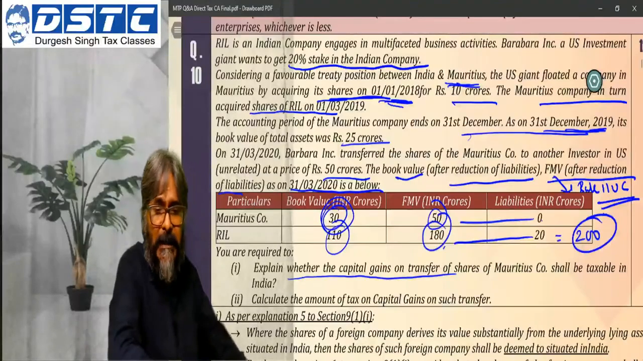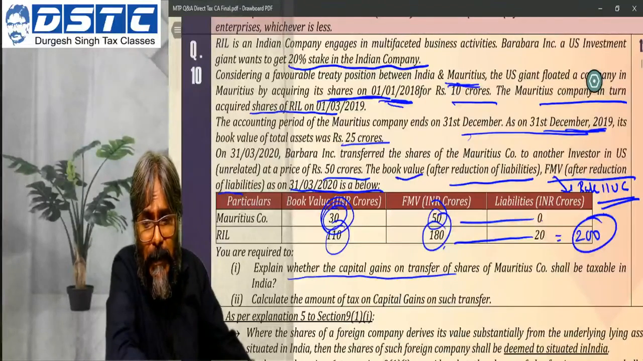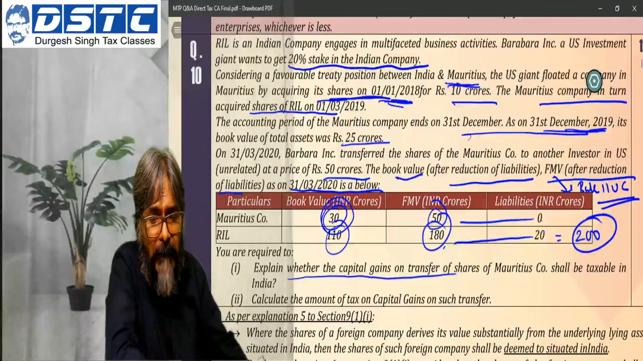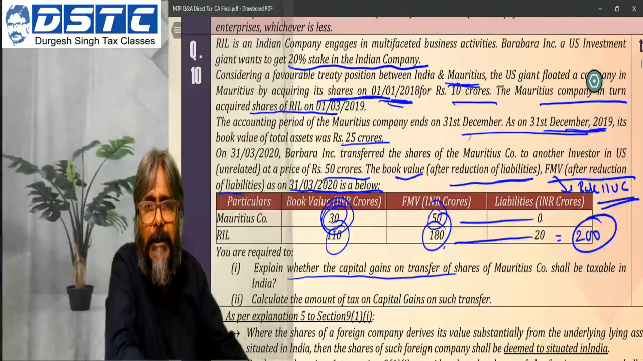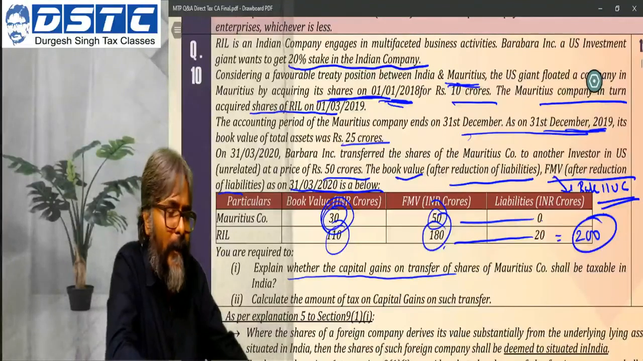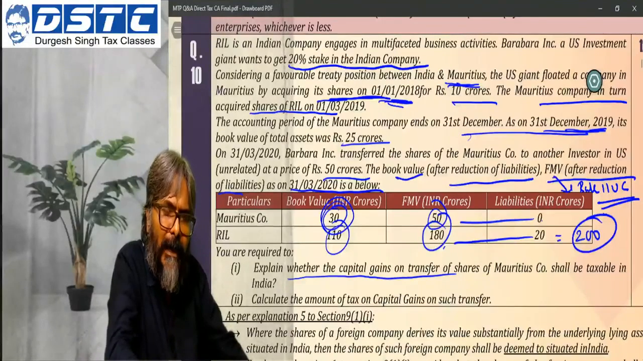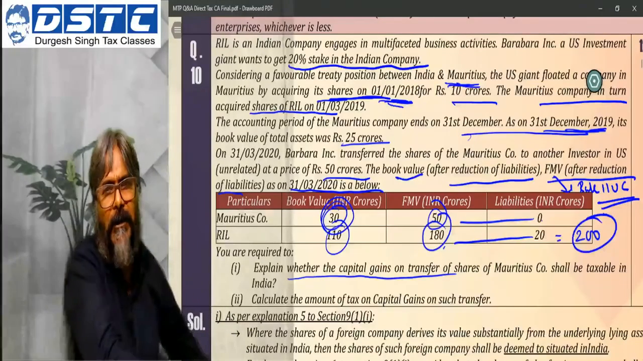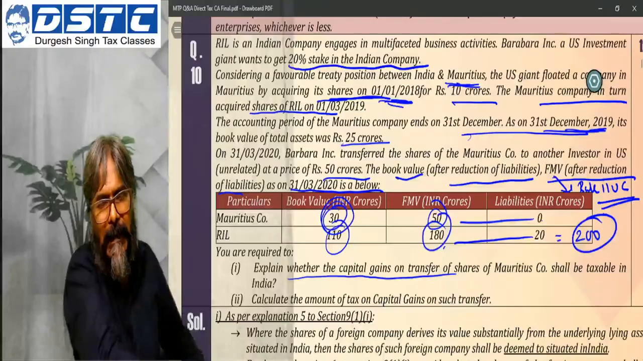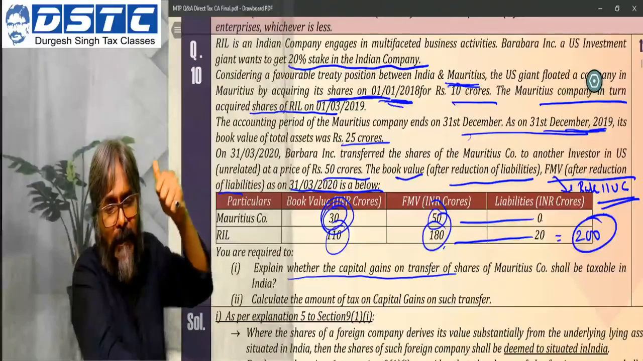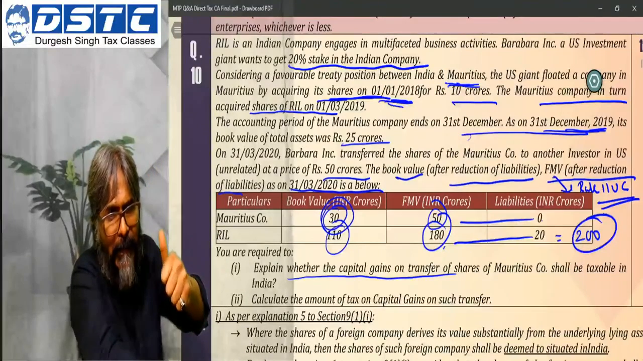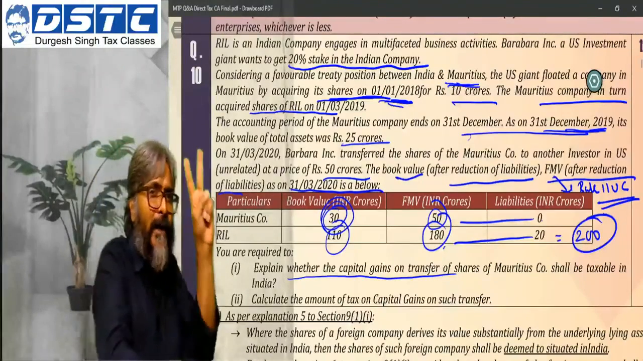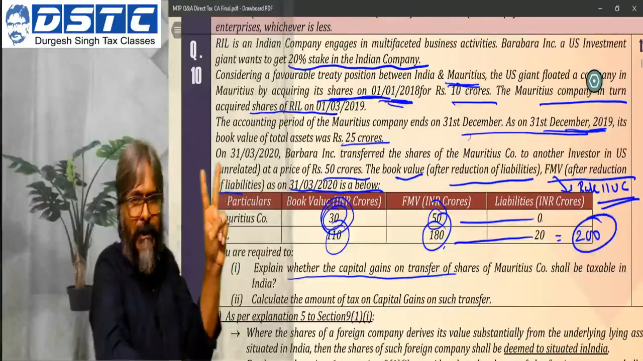So therefore, my specified date, students, in this case will be 31st March 2020. That's the specified date. Now, as on this specified date, we will go with the two conditions. And which are the two conditions?